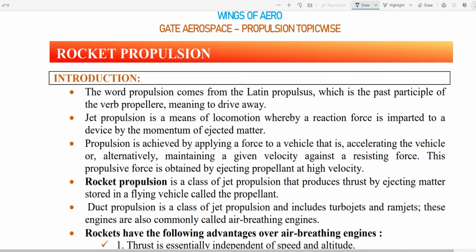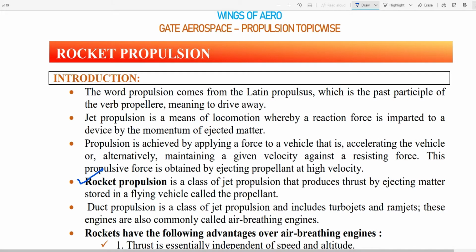So first we'll start with a basic introduction about what is rocket propulsion. When you say the word propulsion itself, you know that means something which helps to propel forward. Okay, so before starting with the topic, can anybody tell me what is the difference between air breathing engine and non-air breathing engine?